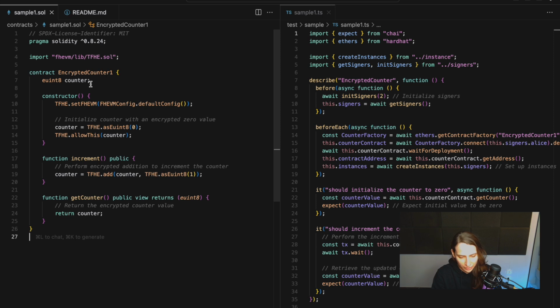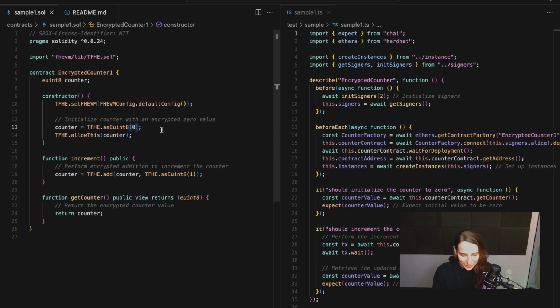And here we have an encrypted counter. So we're going to do a very simple counter to start. We want to basically increment this counter. So we have an encrypted value, euint8, and we start with a constructor which sets fhEVM config and default config. So we are directly importing the fhEVM lib, the TFHE.sol library. This is the main library you're going to be working with. We are setting it up in the constructor, and we're initializing our counter as 0.